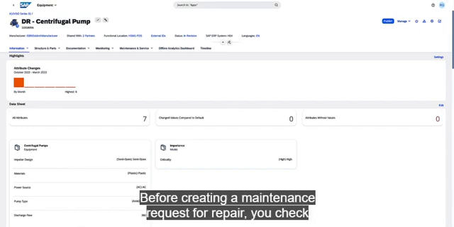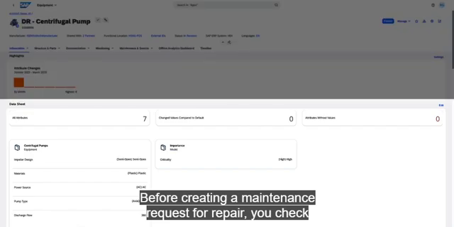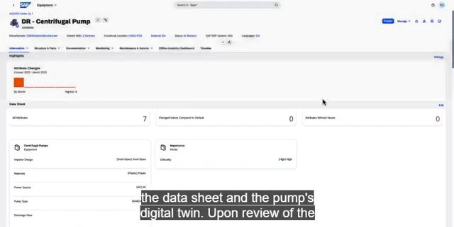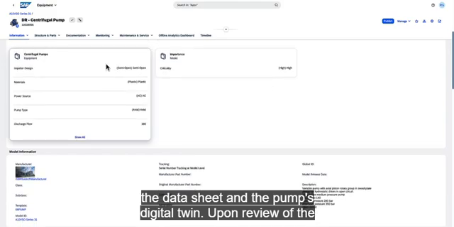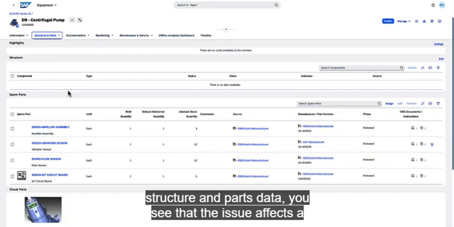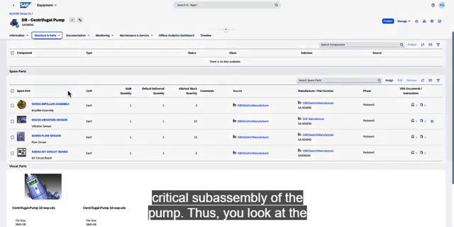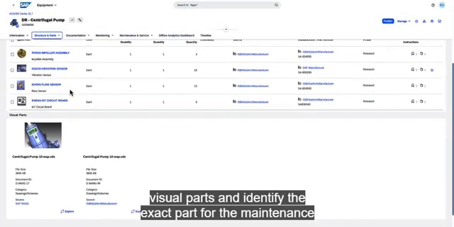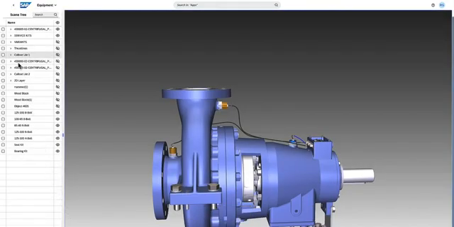Before creating a maintenance request for repair, you check the data sheet and the pump's digital twin. Upon review of the structure and parts data, you see that the issue affects a critical subassembly of the pump. Thus, you look at the visual parts and identify the exact part for the maintenance request.